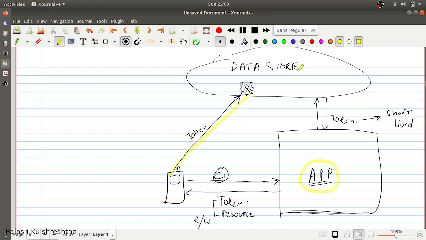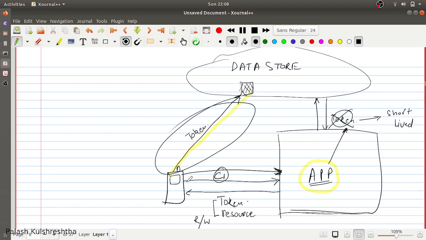What you can do is make the process such that once the interaction is over, the client informs the application that the interaction is over, and the application can invalidate this token. So that if, for example, the user wants to maliciously do another activity, he may not be able to use this token as it has been invalidated. So when this client takes the invalidated token to the data store, access is not granted to the client.